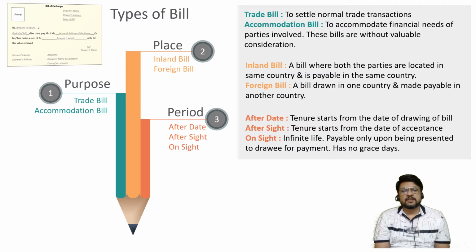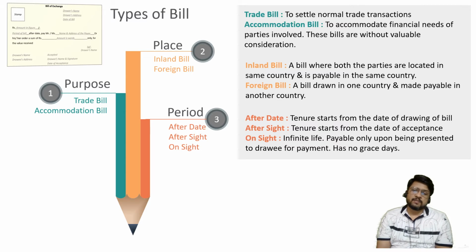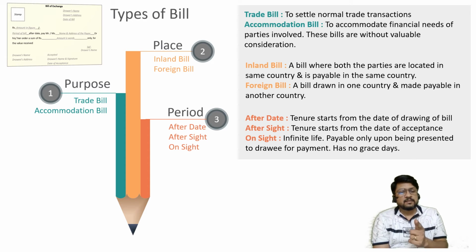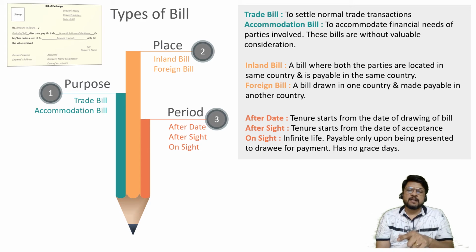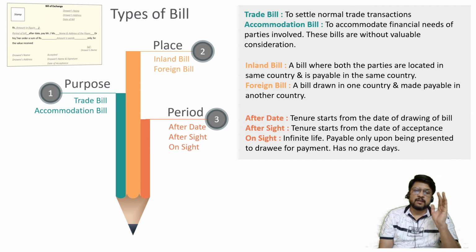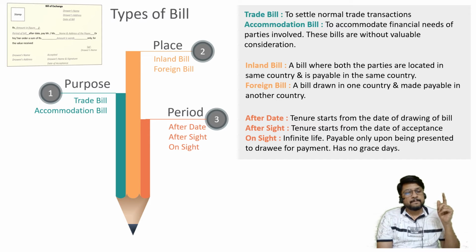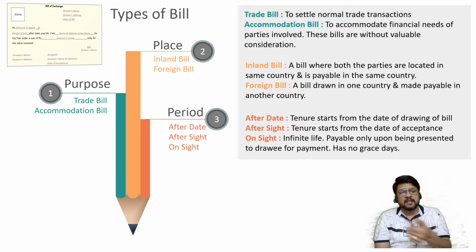And the third classification, or third category, of bills will be either after date, after sight, or on sight. After date and after sight are having finite life. That finite life starts in case of an after date bill from the date of drawing the bill, in case of an after sight bill from the date of acceptance of the bill. And if the bill is on sight, then it is having infinite life. It can continue changing hands just like a currency note.